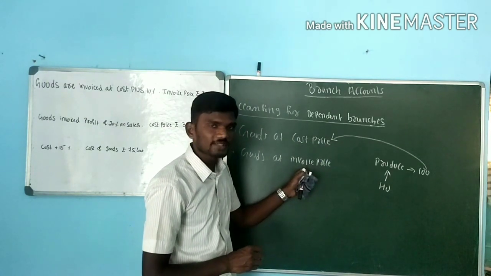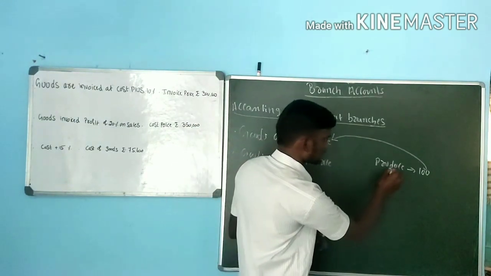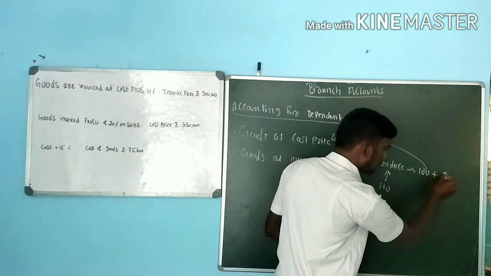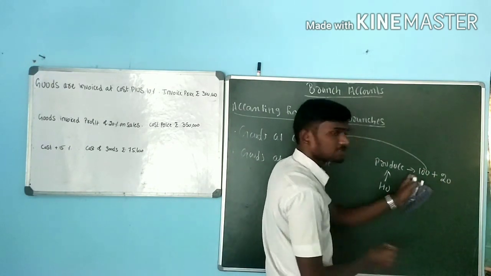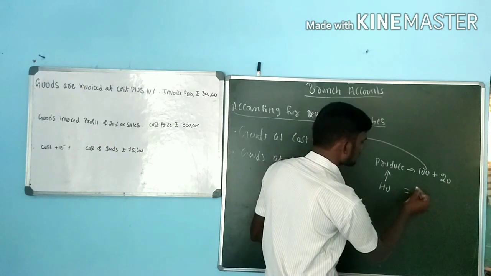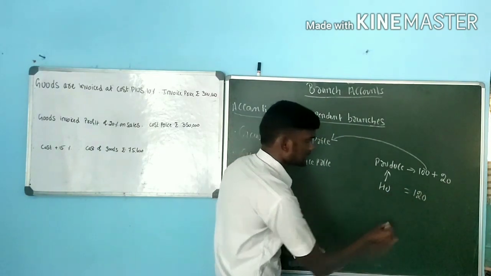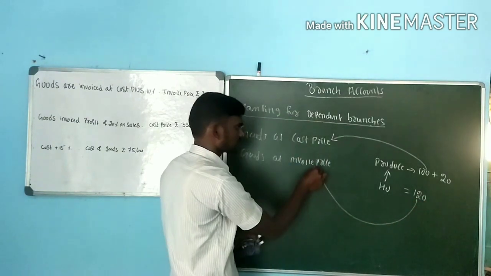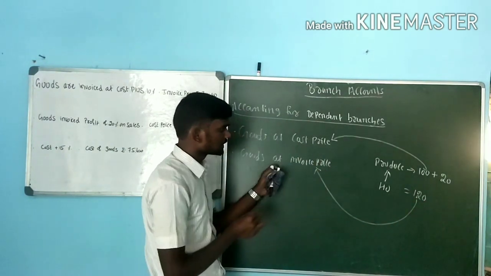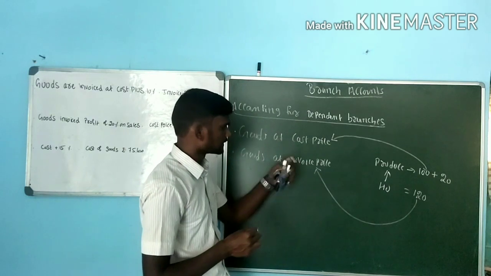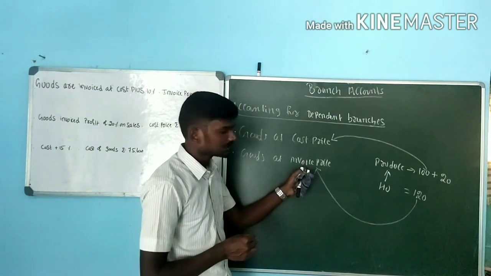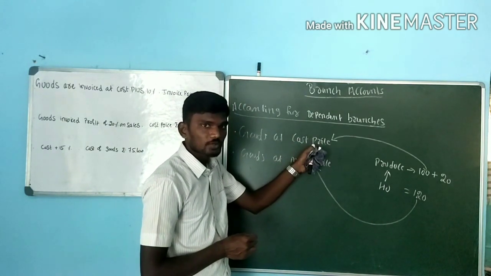Then what is called invoice price? Same value, that is 100. I am making some kind of profit, that is 20 rupees. So the value of product now is 120 rupees. This kind of goods I am sending to the branch is called goods we are sending at invoice price, and goods sent without profit are at cost price.